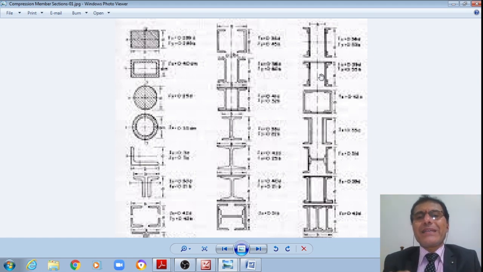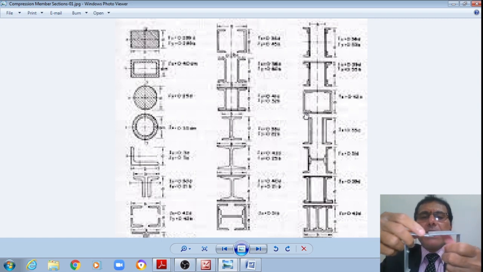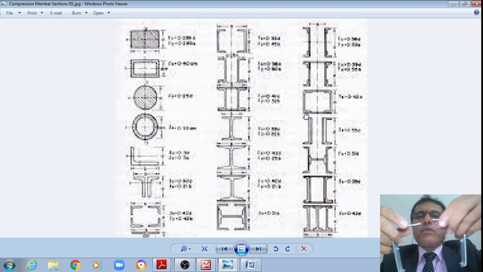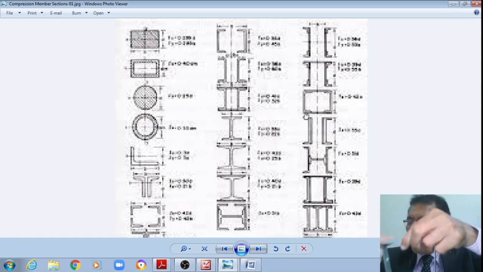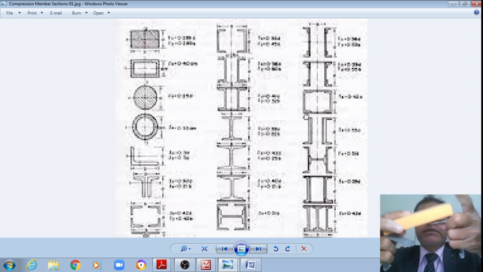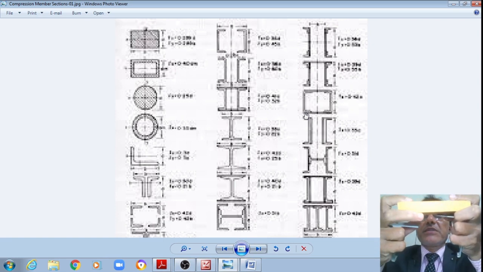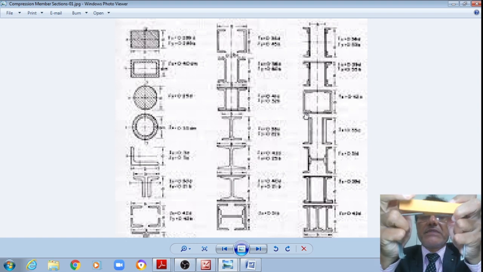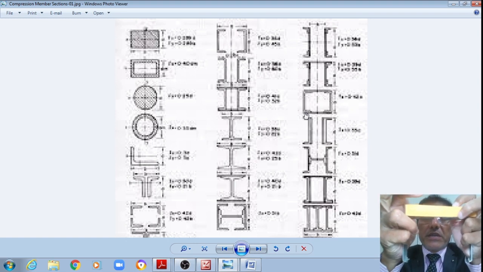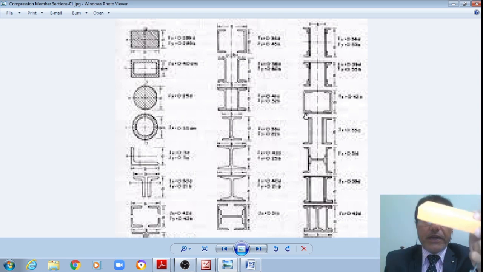Or what we can do is, these channels, previously these channels were provided with a lacing side. Now those channels which were facing each other can also be provided by means of a regular plate, like this. These two channels are facing each other. Now if I put a plate like this, then there forms a box section, in the compression zone as well as the tension zone. This is the box section.